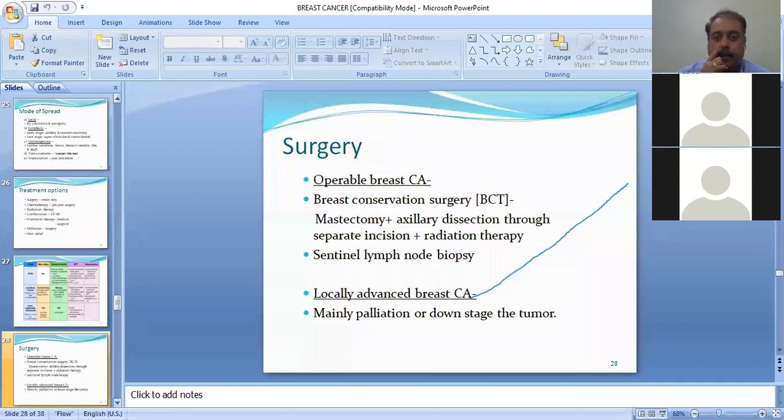Okay, so one must understand that it is a simple mastectomy, followed by axillary dissection through a separate incision, not the same as we do for MRM, and radiation therapy is a must. If the patient is not taking radiation therapy, you cannot have an optimum result for BCT. And yes, sentinel lymph node biopsy also sometimes is a choice. For locally advanced, the mainstay here is palliation and to downstage the tumor.